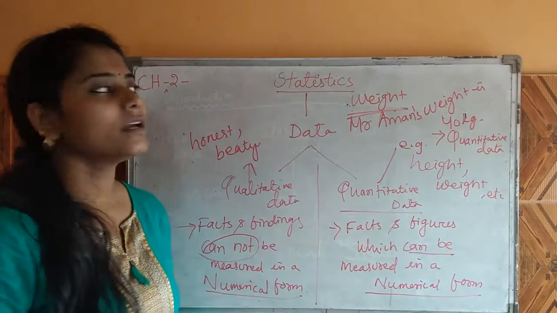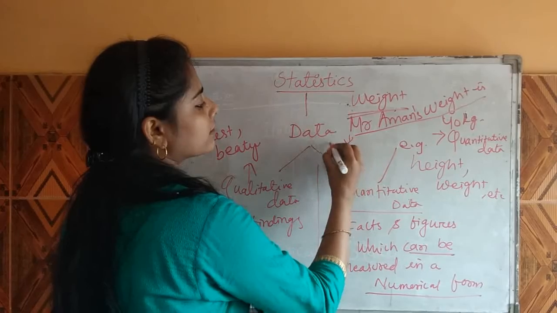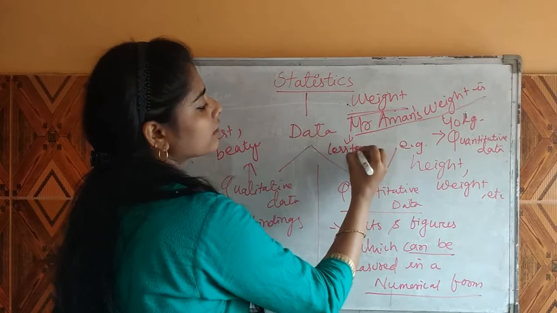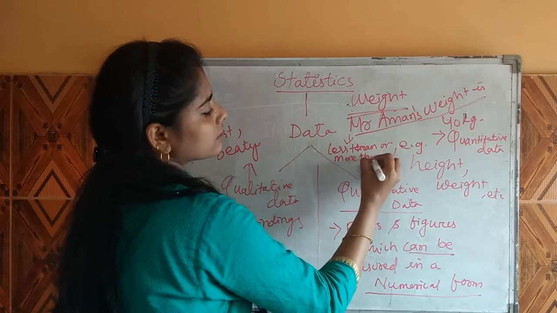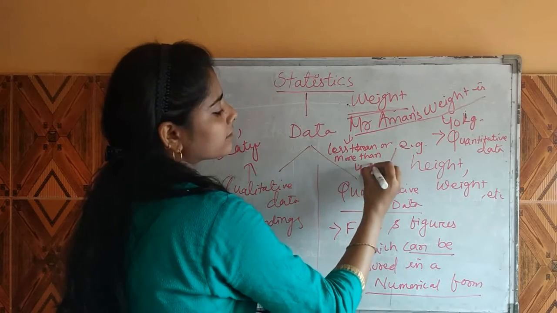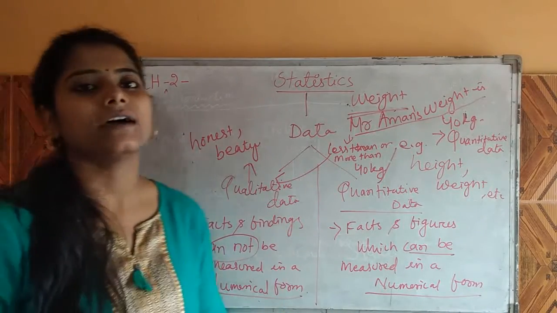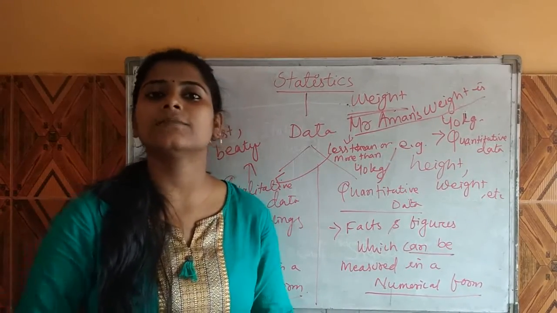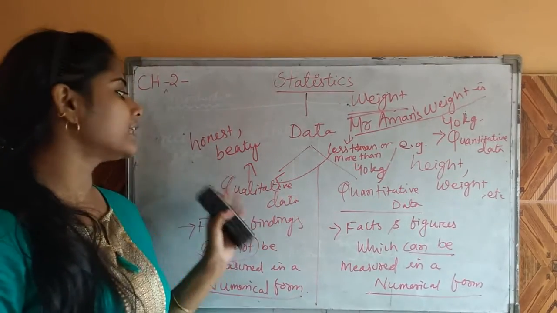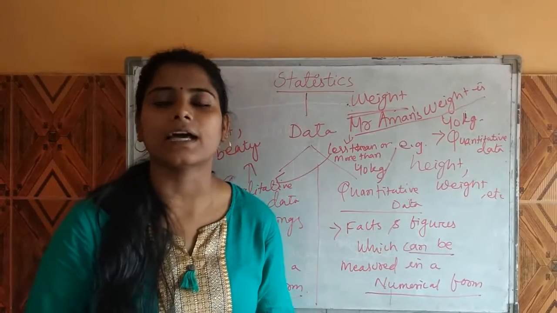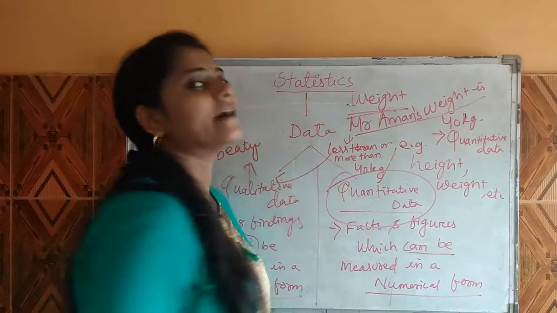At the same time, if we say that Mr. Aman's weight is less than or more than 40 kg, then it is qualitative data. So statistics is related to data, and data is of two types, qualitative and quantitative. Mostly statistics is based on quantitative data.